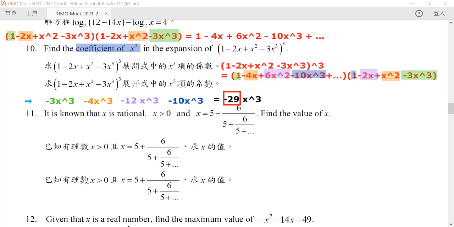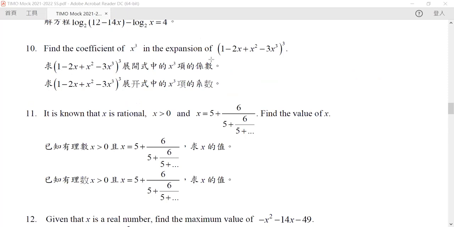Okay, so let's look at question 11. It's known that x is a rational number, x is greater than 0, and x is equal to this. Now, the most important thing in this question is to realize that this part is just the same as the whole thing. Right? Because you just keep on repeating itself. So we can replace the part colored in green by x. So we can rewrite our equation as the following. x is equal to 5 plus 6 over x.